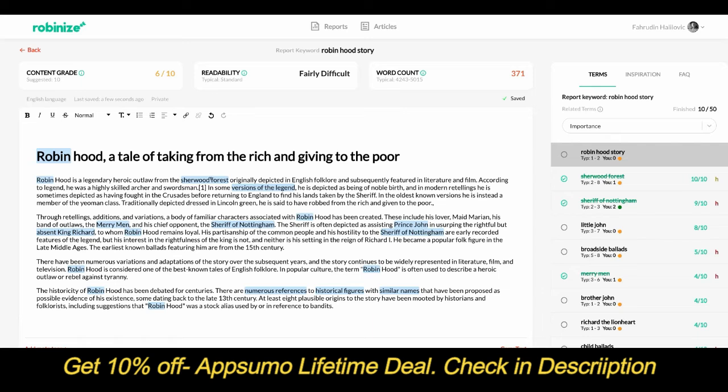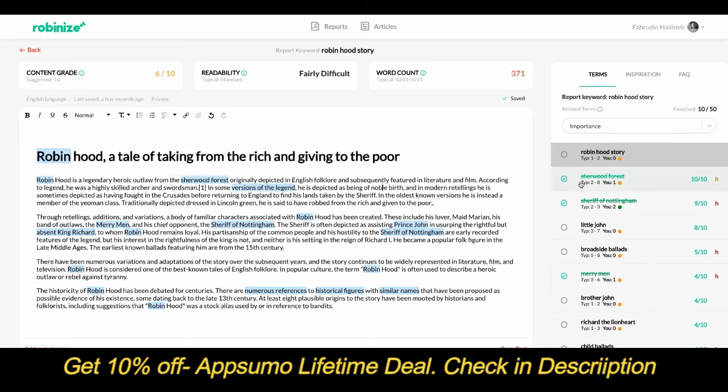Earlier, we talked about the term Sherwood Forest, and as you can see, as we wrote it here, it automatically got highlighted. And we can even click on it to get that same information as from the right-hand side. You can see the importance score, the average amount of uses amongst our competitors. And a third one that's really interesting, it says current uses, and this is the amount of time that we've used it in our own content.